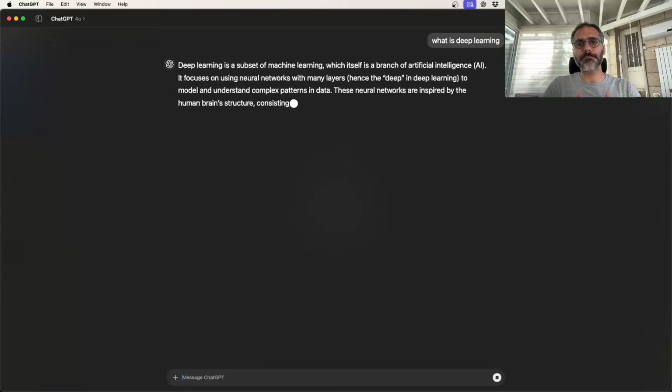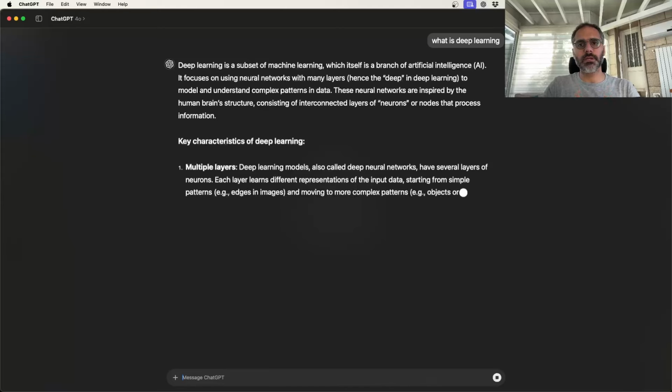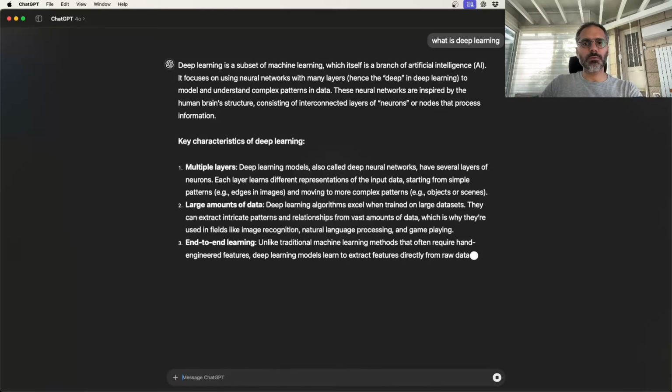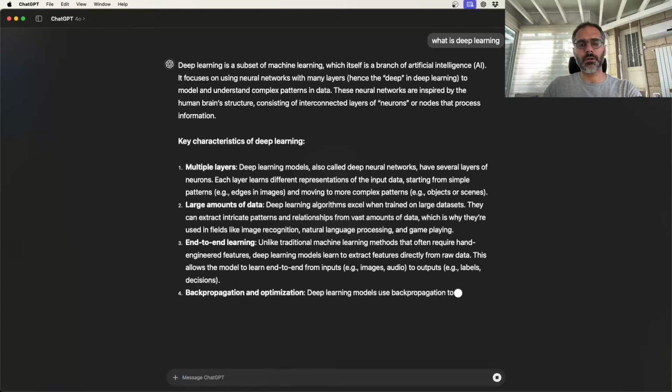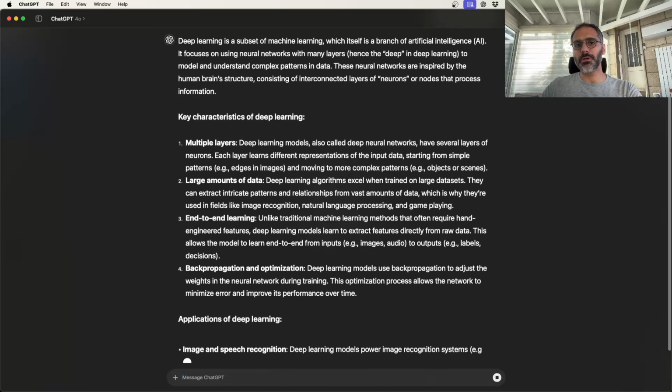And I want to see if I can get it to introduce the topic the way I would do it if I were to design slides myself. So it starts with a very basic definition. It's a subset of machine learning, which is accurate, which is also part of AI. And it's using a neural network. This is essentially what deep learning is, that's a very good definition.